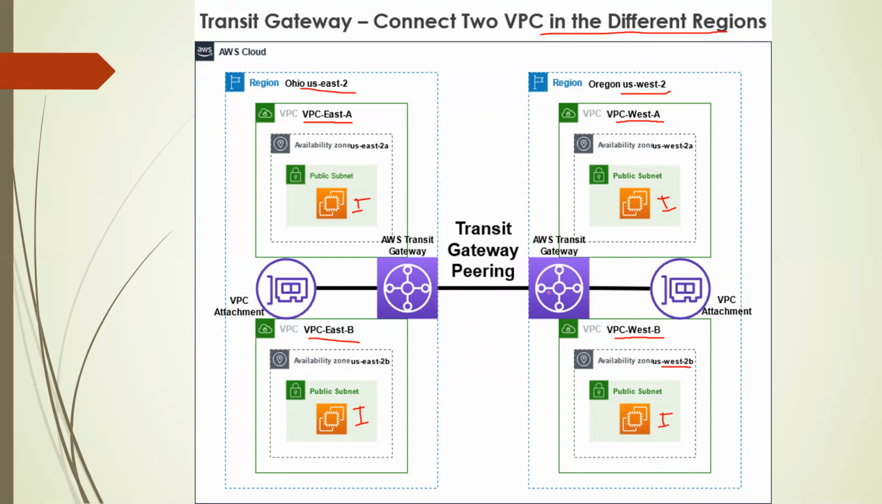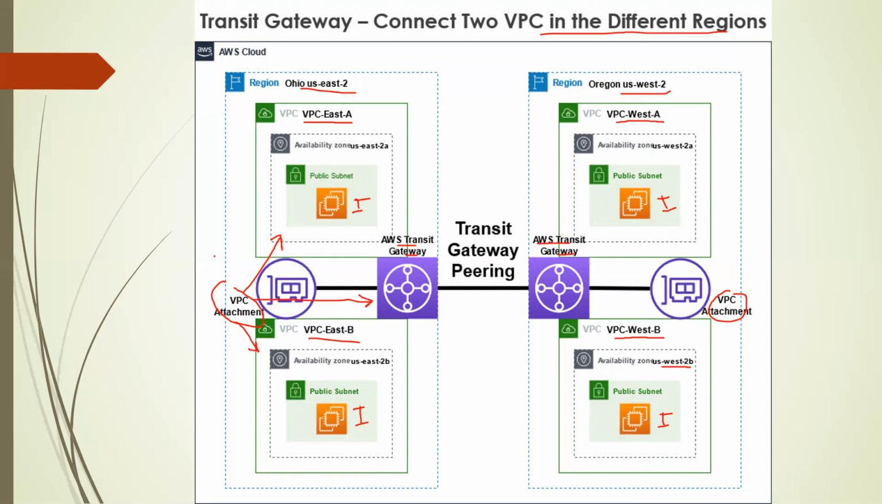So here what we'll do is create two transit gateways. One transit gateway we will create in US West, and one transit gateway in US East. Here we will create a VPC attachment. You can see this VPC attachment here. The VPC attachment will be attached to this VPC and this VPC, and this information will be contained in the AWS transit gateway.